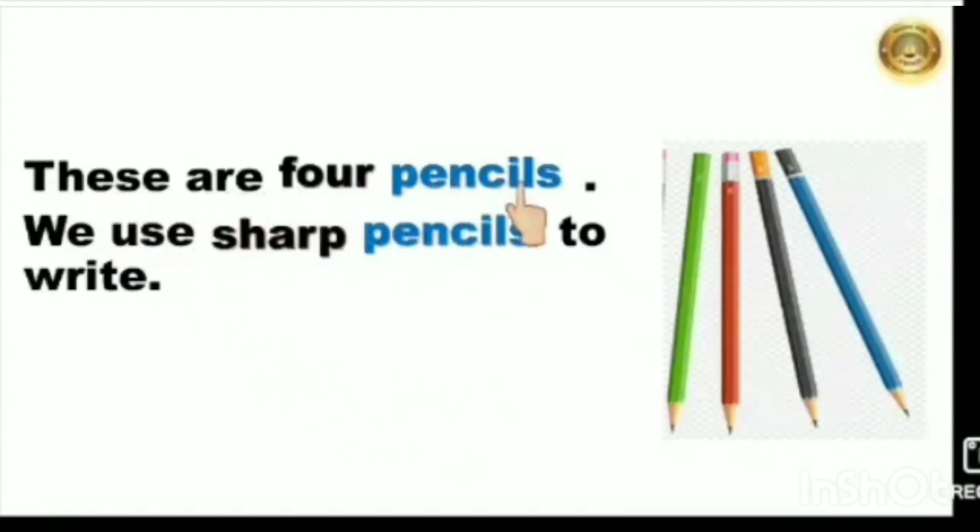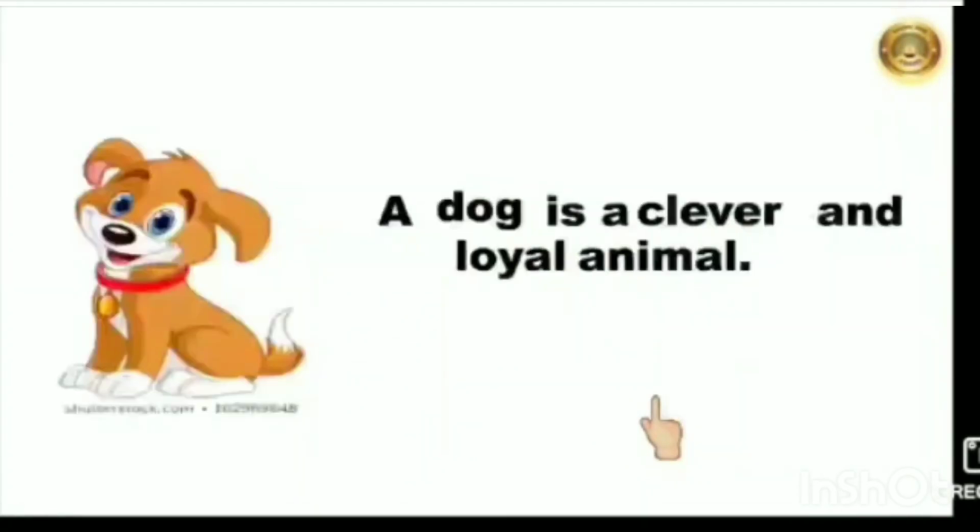These are 4 pencils. We use sharp pencils to write. Here, pencils is a naming word. And how is the pencil described here? There are 4 pencils, so 4 is a describing word, the number of pencils. And how is the pencil, children? Yes, they are sharp. It means the quality of the pencil is sharp. So 4 and sharp are describing words of the pencil.